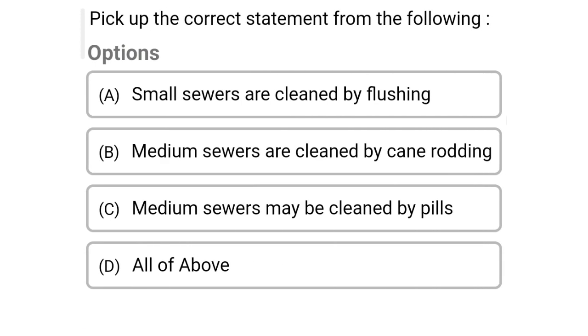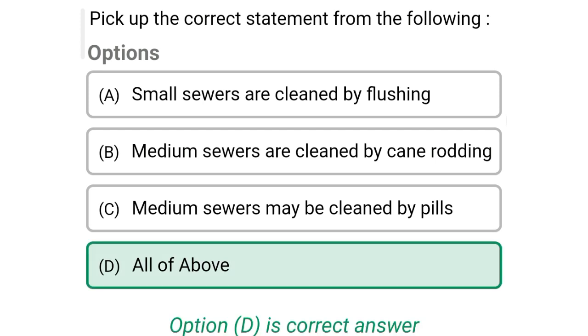So next question, pick up the correct statement from the following. Option A, small sewers are cleaned by flushing. Option B, medium sewers are cleaned by cane rodding. Option C, medium sewers may be cleaned by pills. Option D, all the above. So the correct answer is option D, all the above.